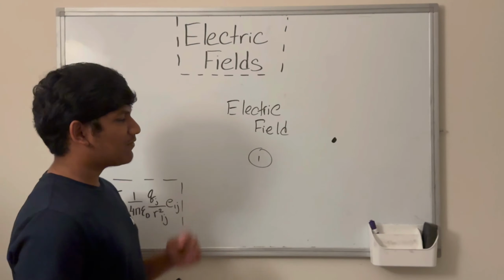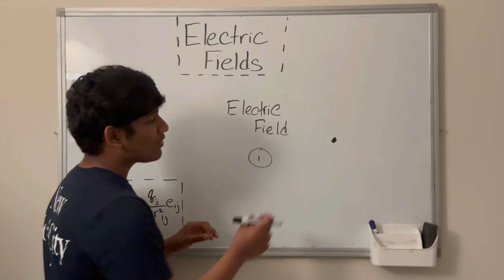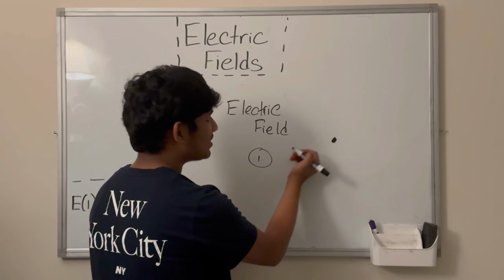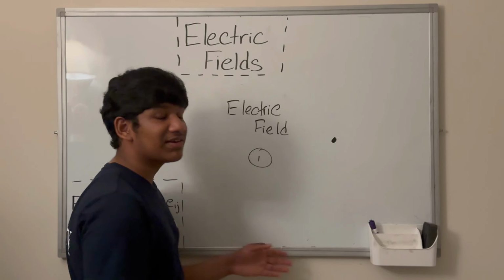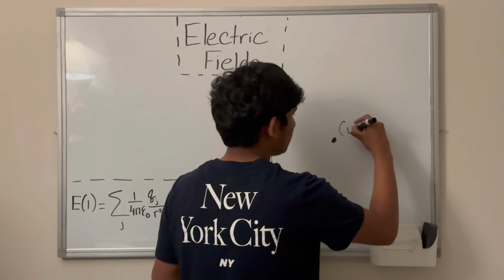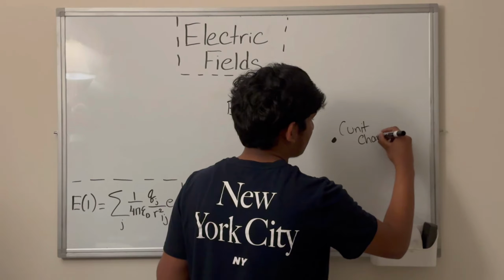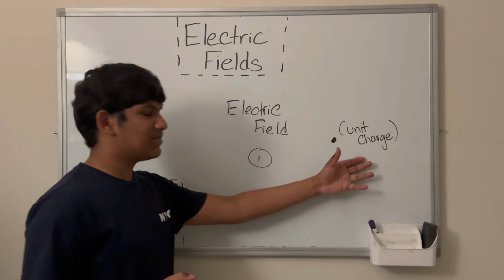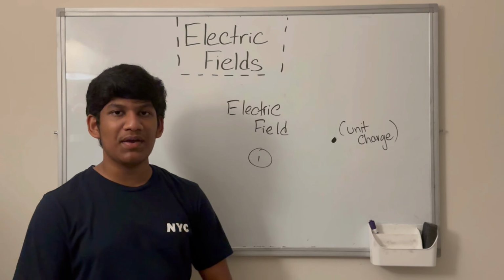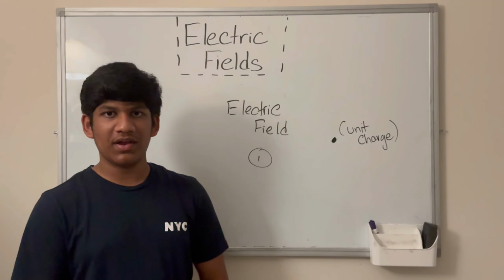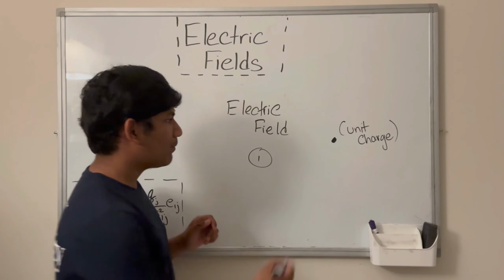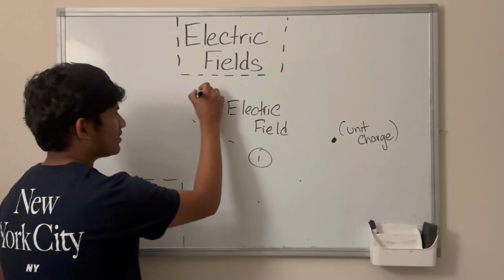So what does the electric field say? Well, the electric field says that the force on any point, or on this point, is the force exerted by particle 1 on that point, assuming that there's a unit charge at that point. So in other words, if we assume a unit charge to be at this point, and then compute the force, that's the force exerted by particle 1 at this point. And we can do that for all other points. And precisely, we get an electric field defined at all of these other points. So, you can draw many more points, stuff like that.